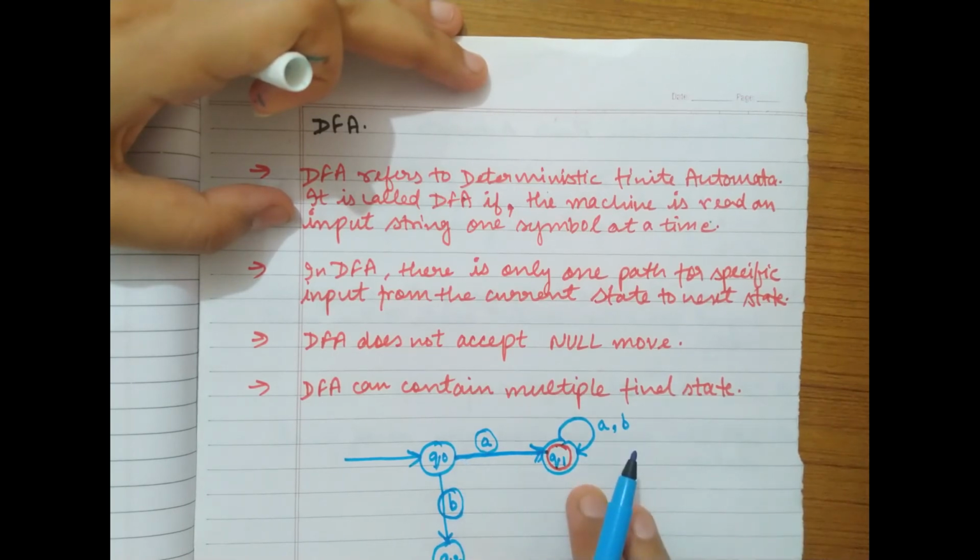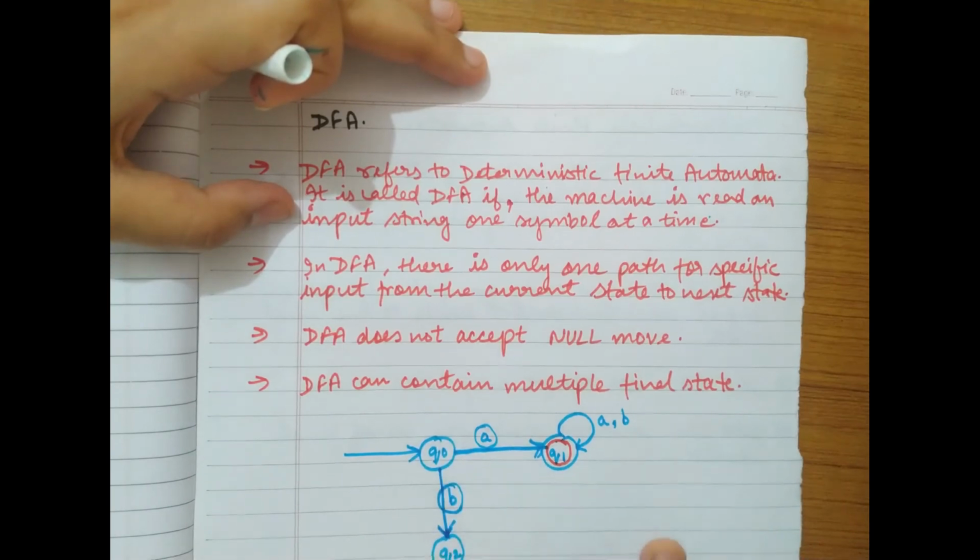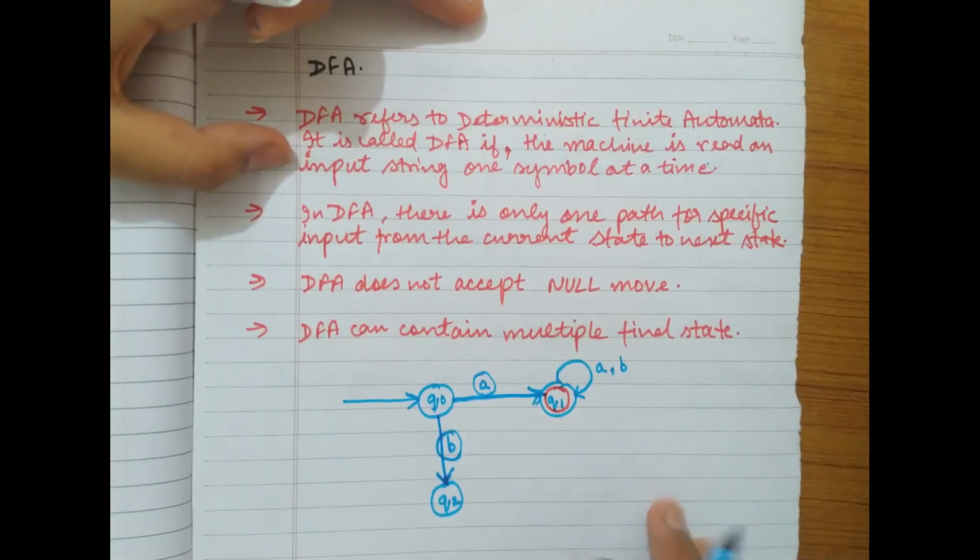The same goes for the state Q2 also. If we want to go into that state from Q0, then we have to trace this path alone. There is no other path by which we can go there.